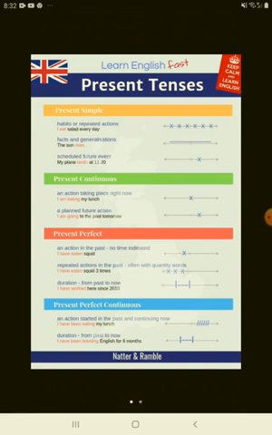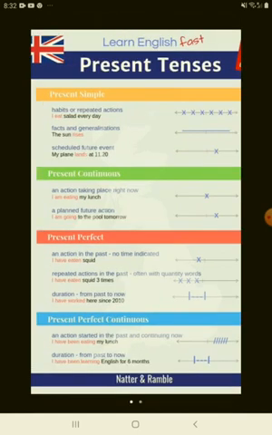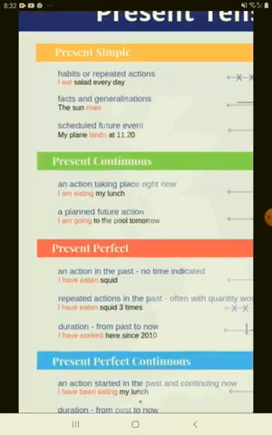Now there are in total 16 tenses, which are broadly divided into 3 tenses: present tense, which is the current time; past tense, the time which is already past; and of course the future, which is about to come. So you have these 3 tenses that we are supposed to look at, and within these tenses there are certain bifurcations and rules that we have to follow.